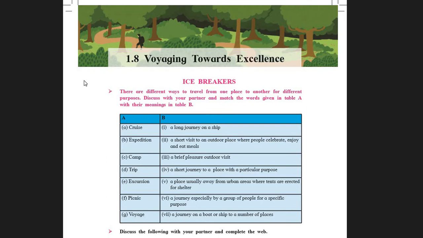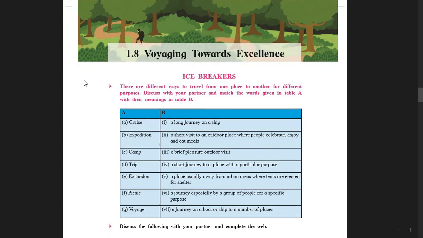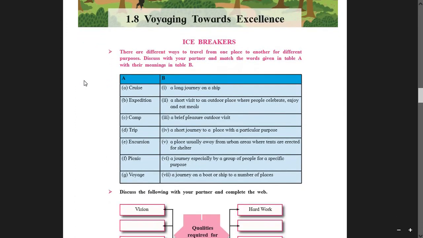Next is picnic. Students, as you all know, a picnic is a short visit to an outdoor place where people celebrate, enjoy and eat meals. So that is option 2. Picnic, answer is option 2. And the last one on your screen, voyage. Voyage is a long journey on a ship. So that is option 1. Students, here we have completed this match.